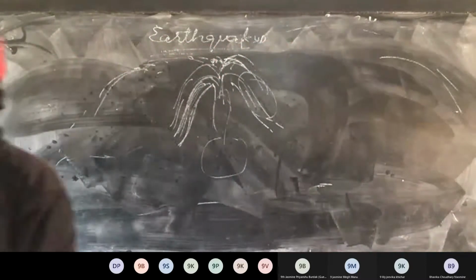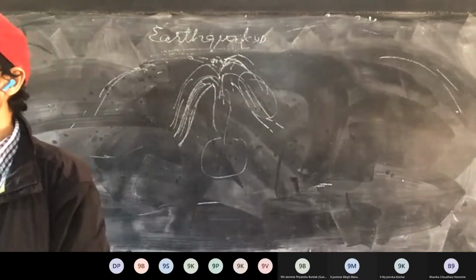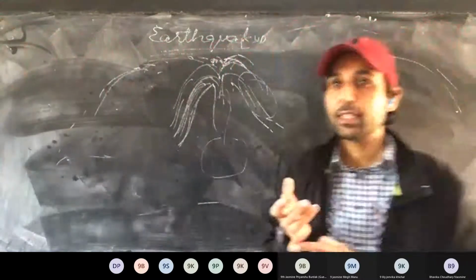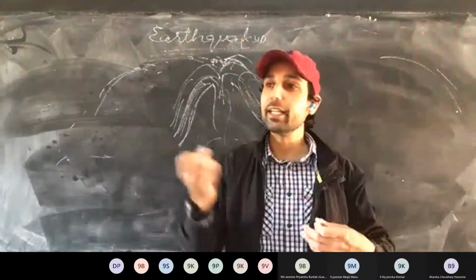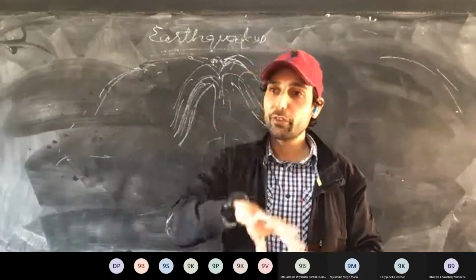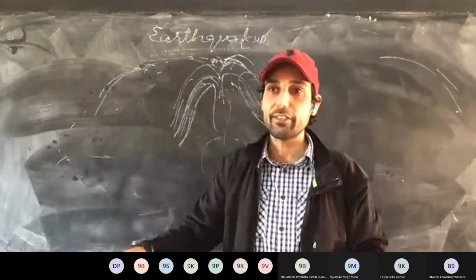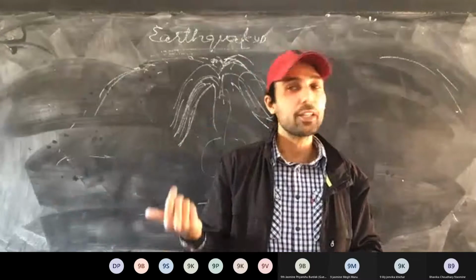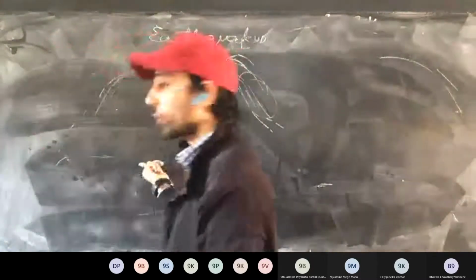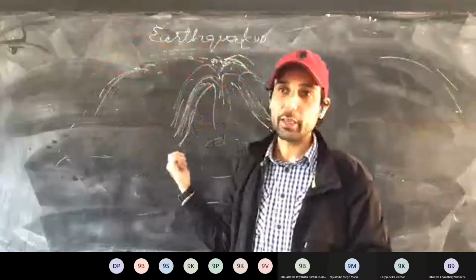So the four causes: volcanic eruptions, tectonic plates. In tectonic plates we can include folding and faulting; they are not separate from tectonic activities. And the last is anthropogenic causes. So these are the causes. Now, how are earthquakes measured?